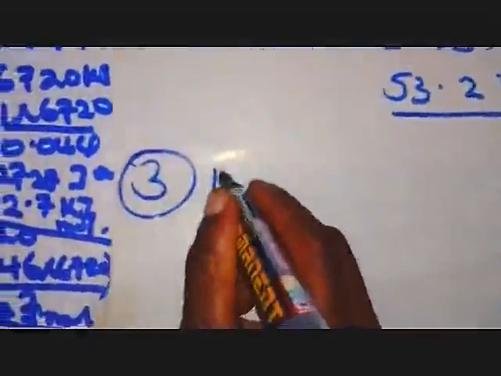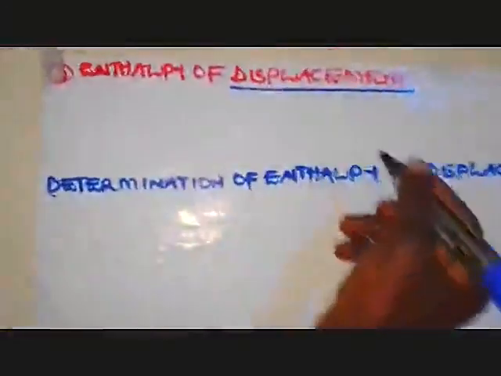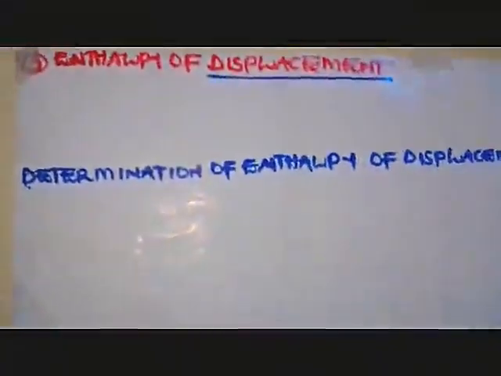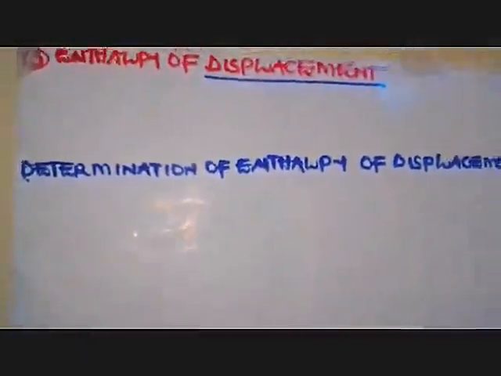So now the other enthalpy we are going to look at, the third one, is enthalpy of displacement. This one arises from the definition of displacement. That is where a more electropositive element replaces a less electropositive element. In due course, take an example.